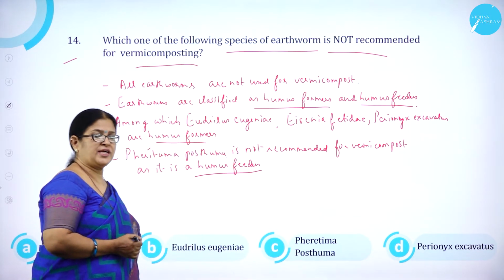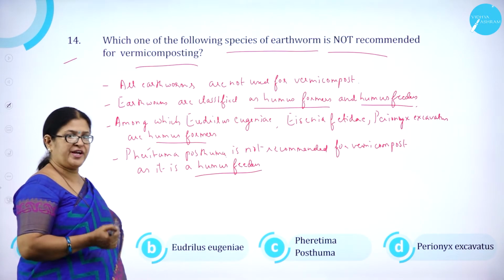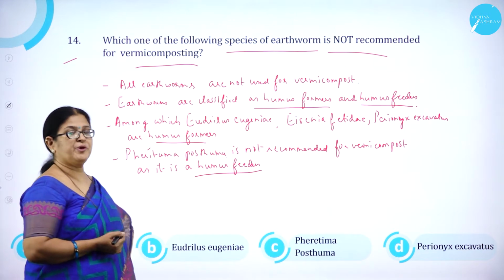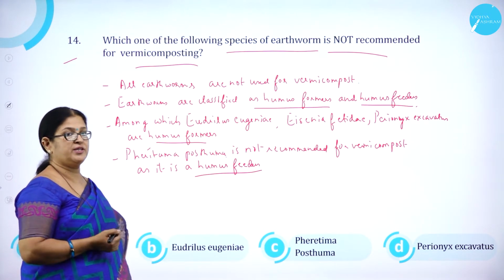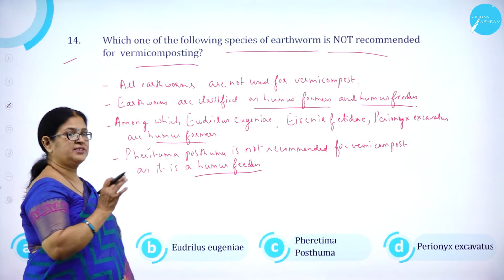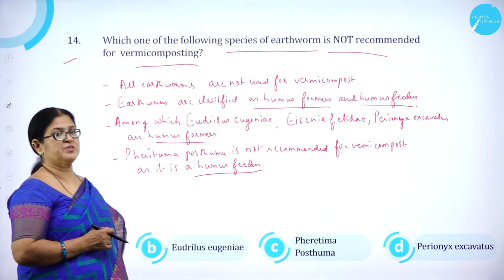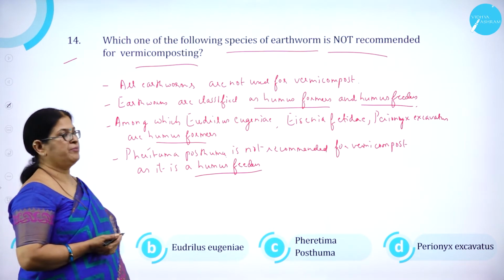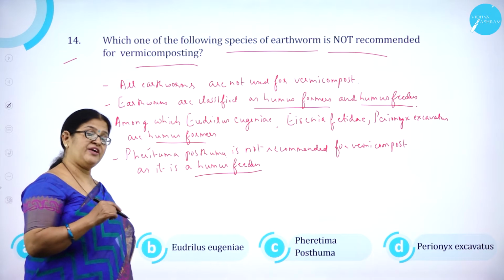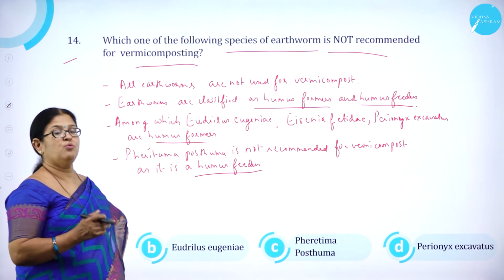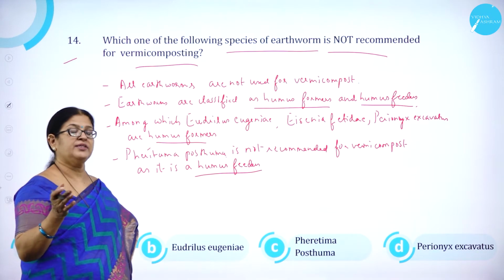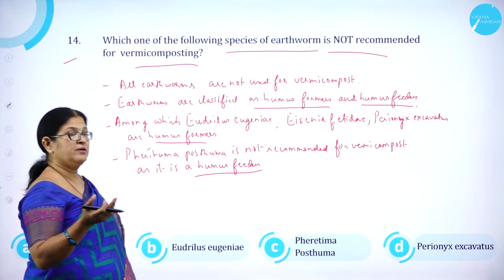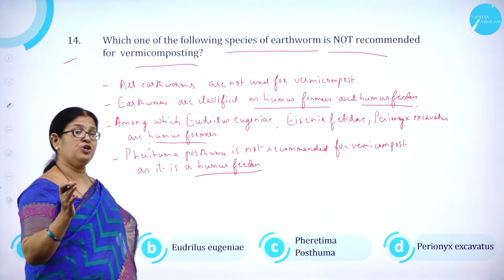I think all of us know that earthworms are called farmer's friend, and this very important process called vermicomposting will produce a very good fertile, we can call it as organic manure. So there are certain species of earthworms which are used for vermicomposting. So all earthworms are not used for vermicomposting, as we classify the earthworms into two types. One called humus formers. They form the humus. Humus is nothing but the fertile soil, right? Then the other group of earthworms are called humus feeders.